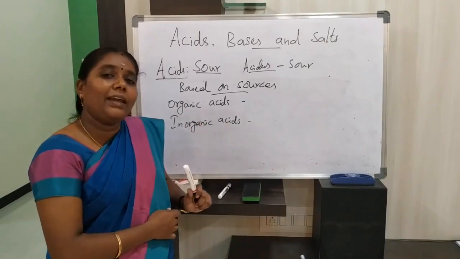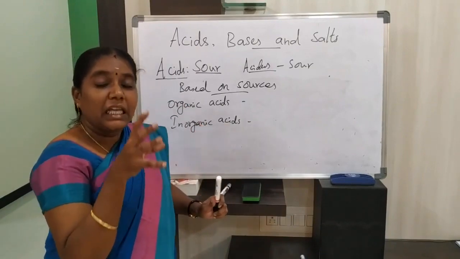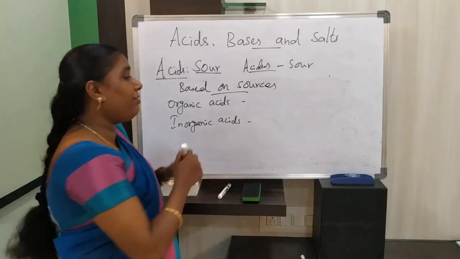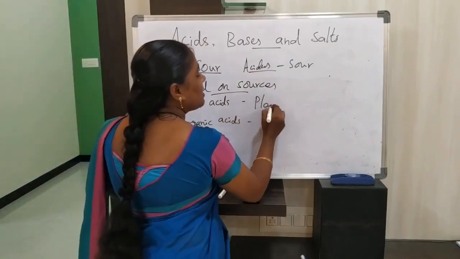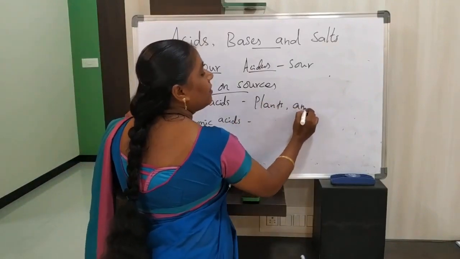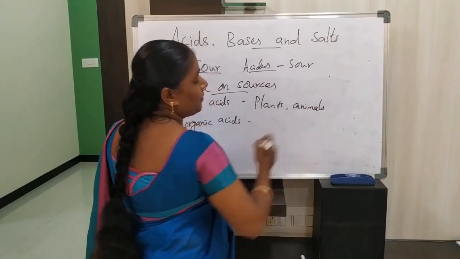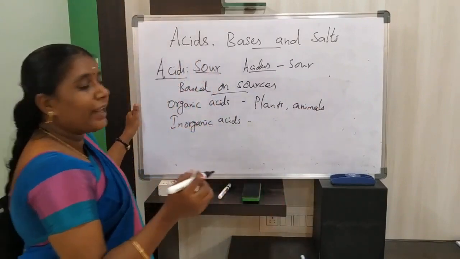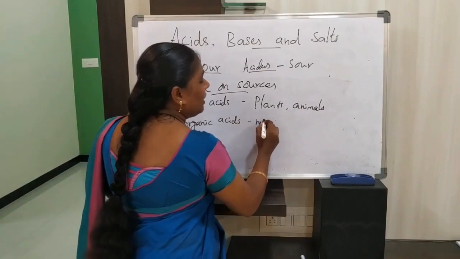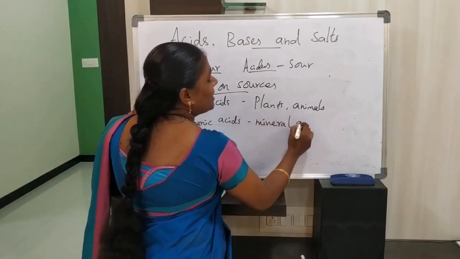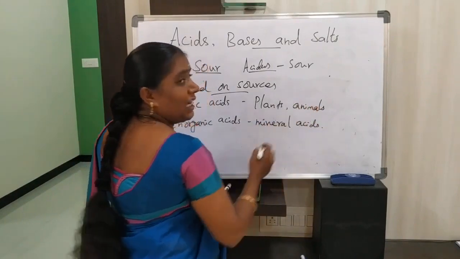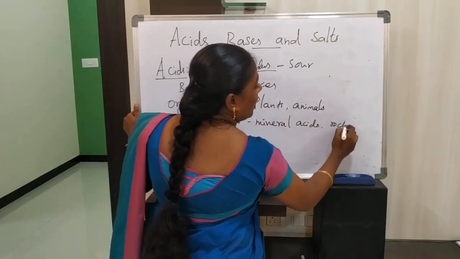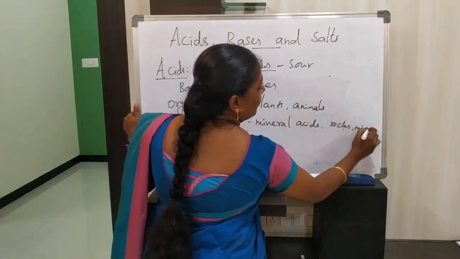What does organic acid mean? Mainly these organic acids are obtained from plants and animals. These inorganic acids are otherwise called mineral acids. Mainly we will get them from rocks and minerals.